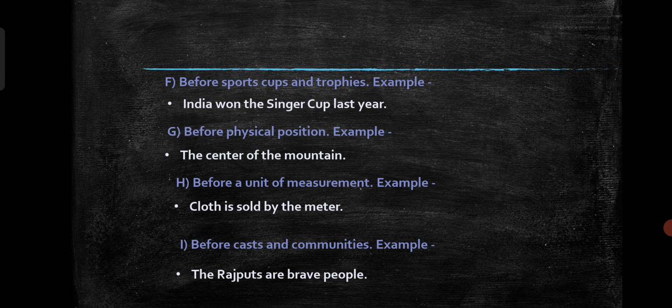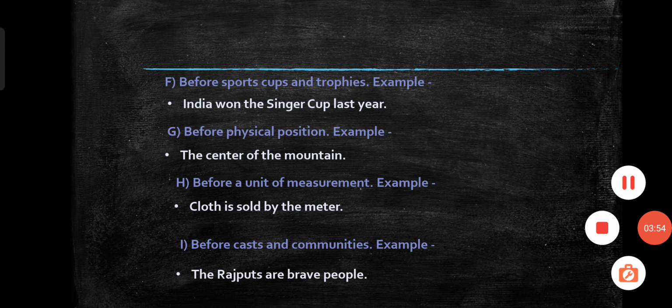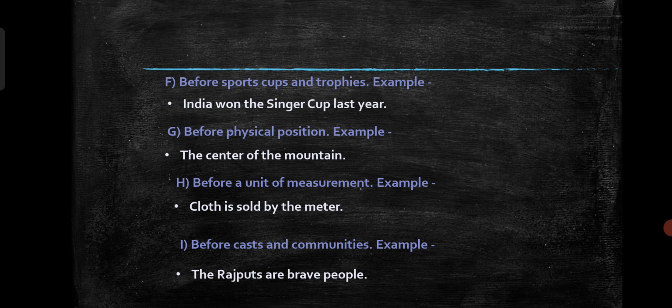Next rule, before sports cups and trophies we can also use the. For example, India won the Singer Cup last year. Next rule, before any physical position. What is a physical position? Center, middle, left, right. These are physical positions. So before these, we can use the.